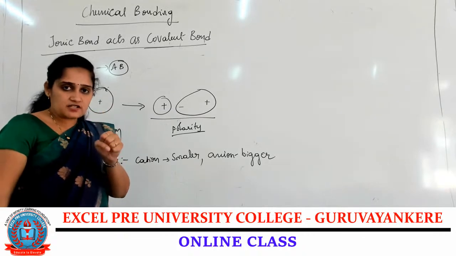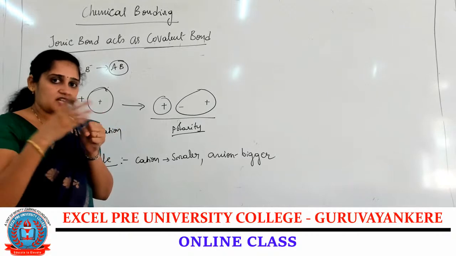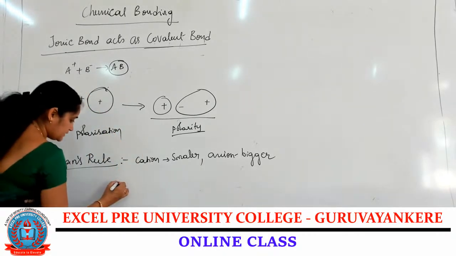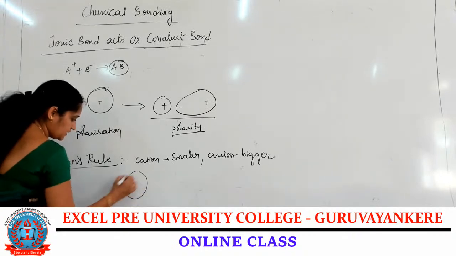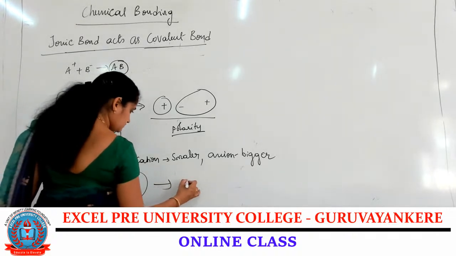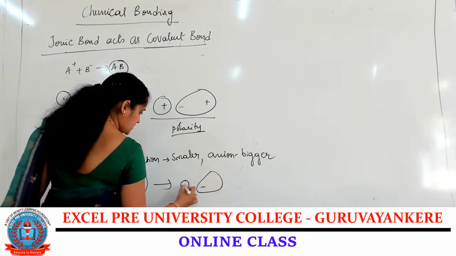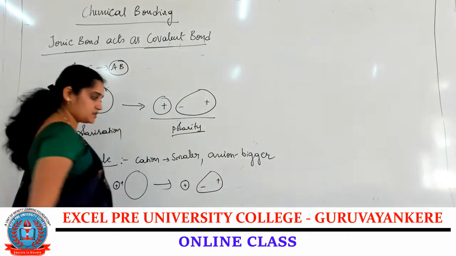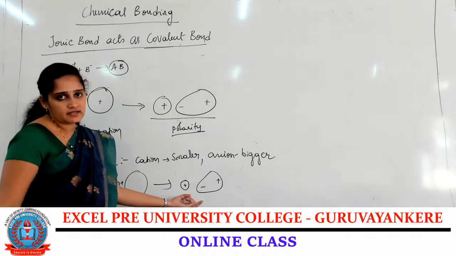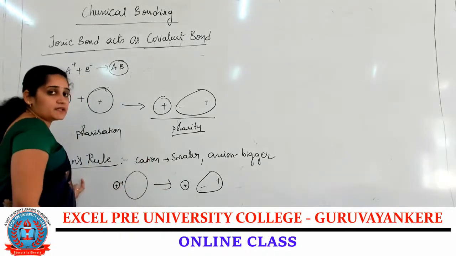Cation size is very small, anion size is bigger, so that the cation, a positive charge, attracts the negative charge of the anion. It will be like this: smaller ion, bigger ion. Polarization occurs. Negative charge over here, positive charge over here. Polarization occurs, so that force of attraction occurs between the cation and the anion. Ionic bond is acting as a covalent bond. It is nothing but the Fajans rule.